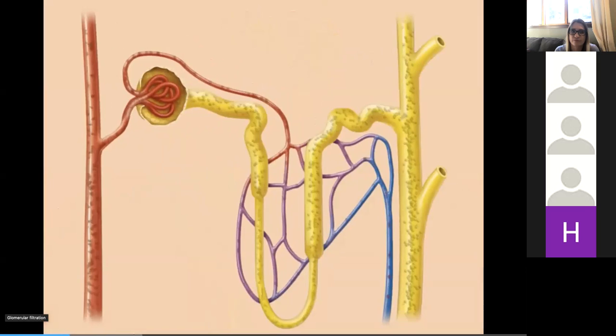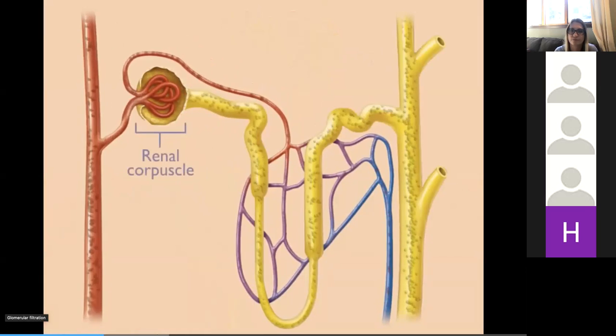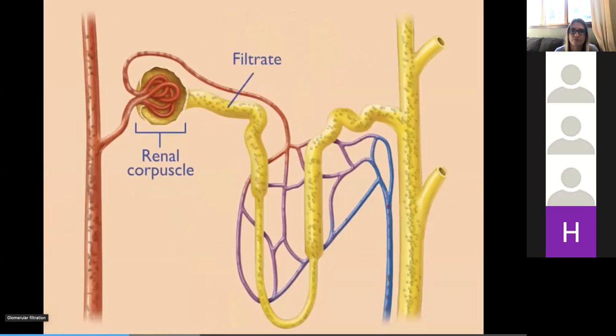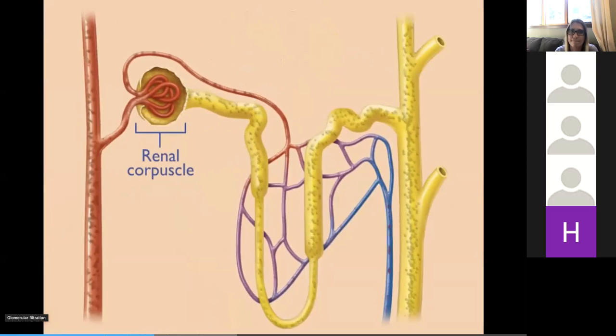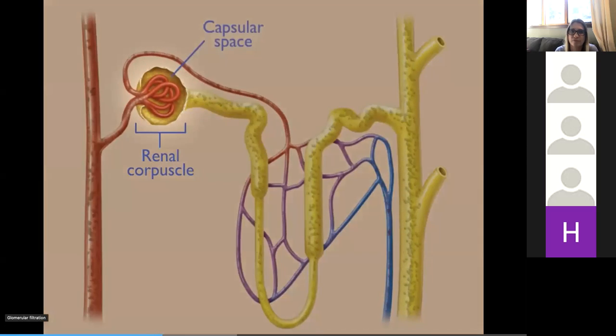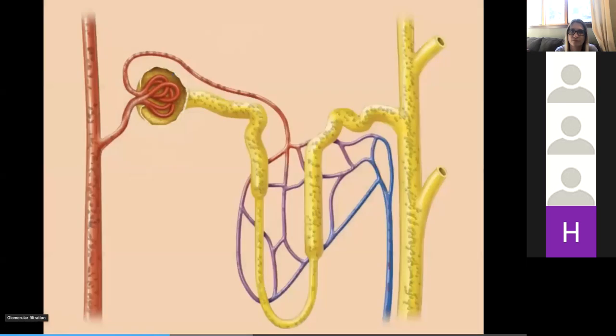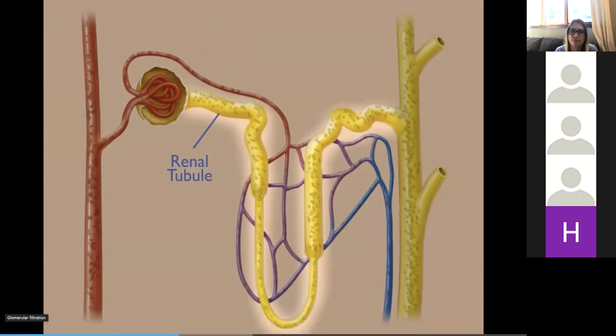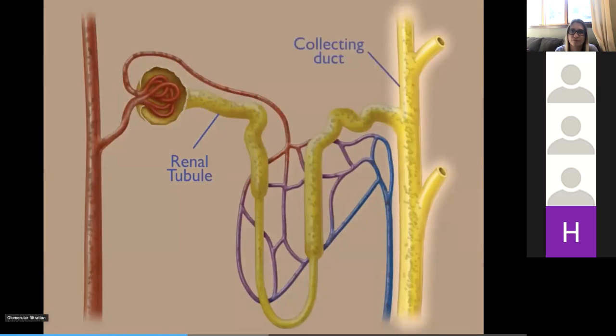Urine production begins with filtration. This process takes place across the filtration membrane, a porous structure located inside the renal corpuscle of the nephron. Filtration produces a fluid called filtrate, which is similar to blood plasma without the proteins. The filtrate collects inside the capsular space of the renal corpuscle, and from there enters the renal tubule to be further modified until it eventually becomes urine.